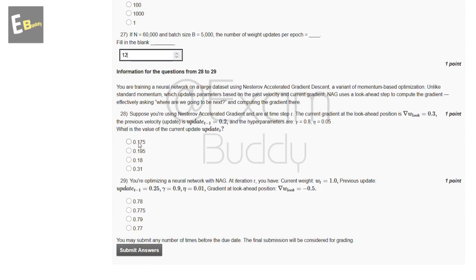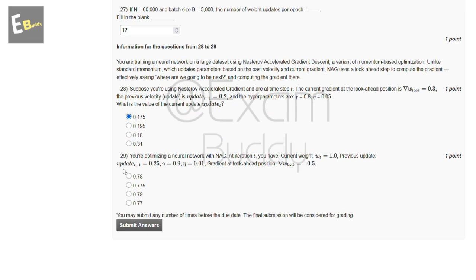Now the 28th question is: suppose you are using Nesterov accelerated gradient and are at time step t. The current gradient at the look ahead position is dash, and these are shown. So the answer of the 28th question is A, 0.175. Now the 29th question is: you are optimizing a neural network with Adagrad at iteration t. You have current weight 1.0, previous update, and so on. So the answer of our 29th question is D, 0.77.